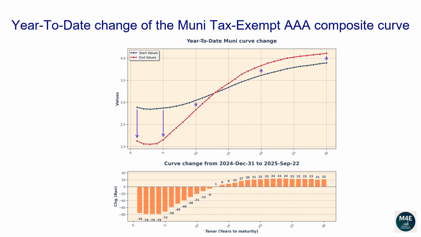The 1-year tenor changed -76 basis points. The 2-year tenor changed -79 basis points. The 5-year tenor changed -72 basis points. The 10-year tenor changed -21 basis points. The 20-year tenor changed 22 basis points. The 30-year tenor changed 22 basis points.